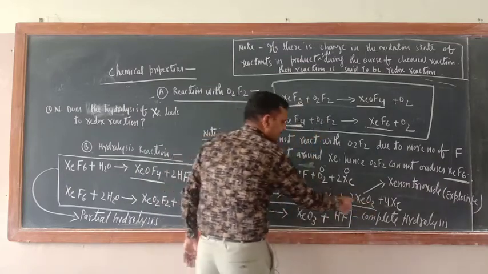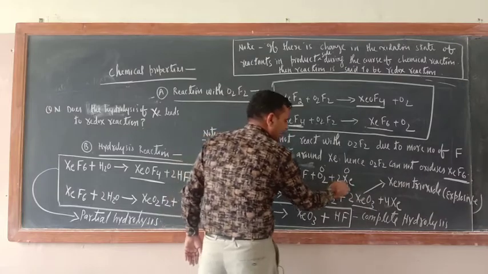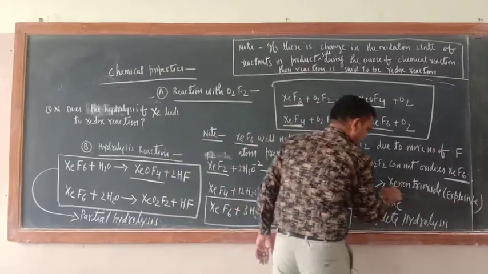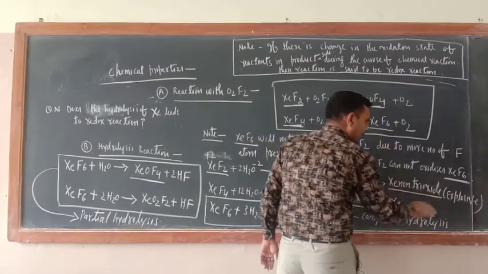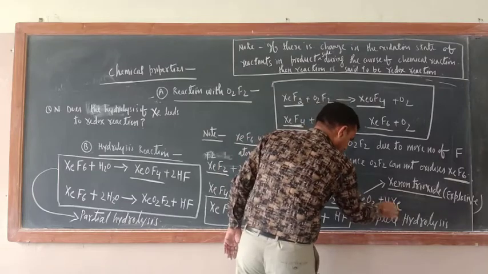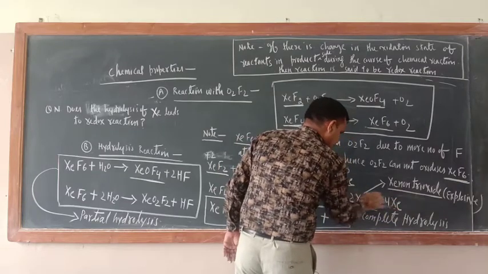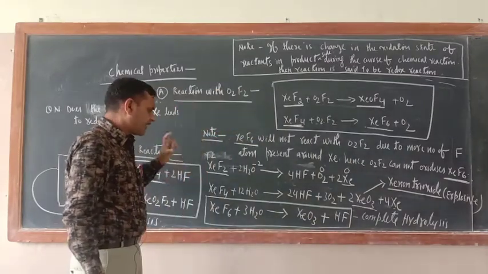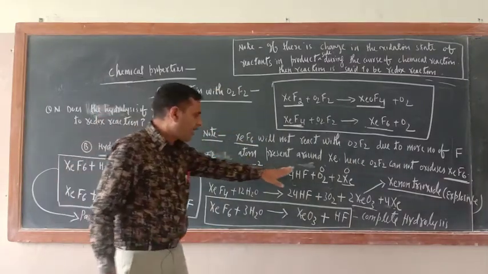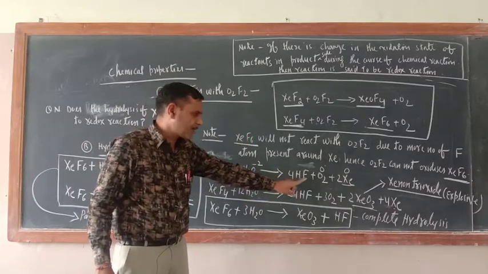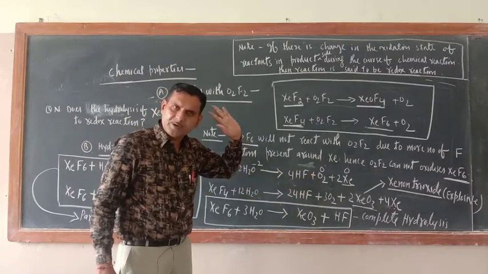XeO3, xenon trioxide. This is explosive. Xenon is also formed here, but in addition to xenon, XeO3 is also formed. So all products in the first and second case are the same except one product, XeO3. In this way you can remember this one.